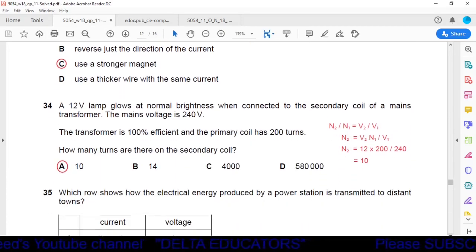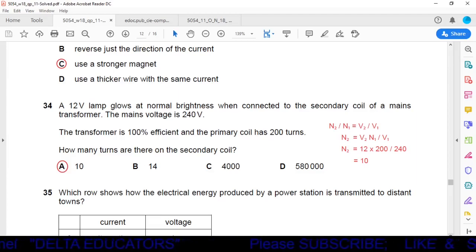Question number 34. A 12-volt lamp glows at normal brightness when connected to the secondary coil of a mains transformer. The mains voltage is 240 volt. The transformer is 100% efficient and the primary coil has 200 turns. How many turns are there on the secondary coil?